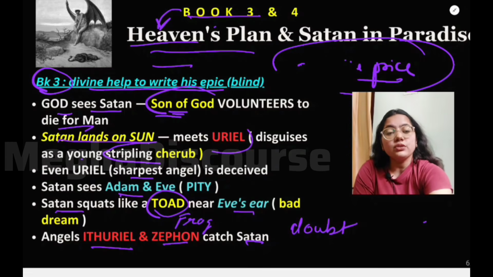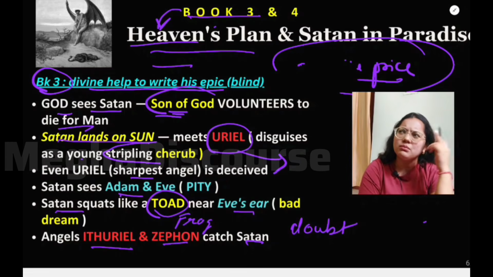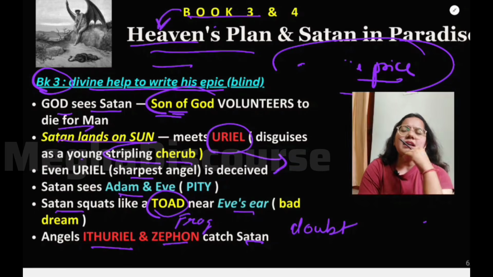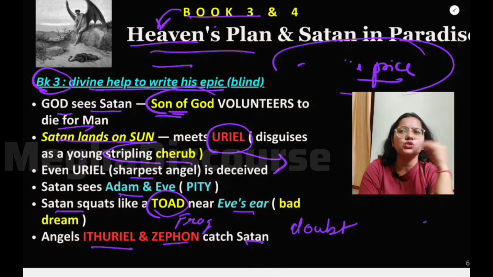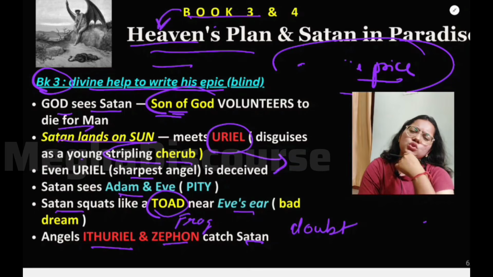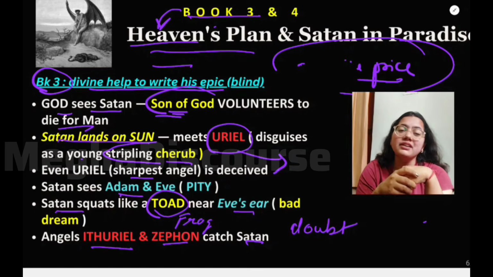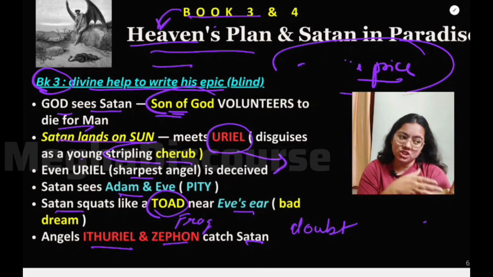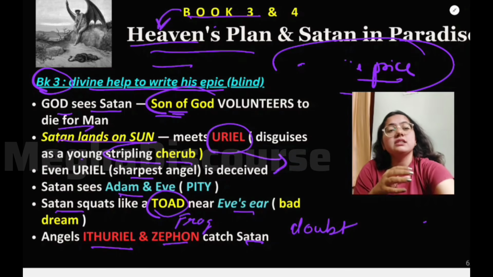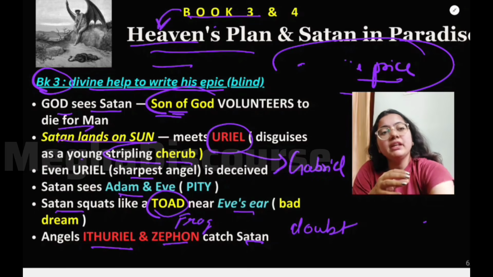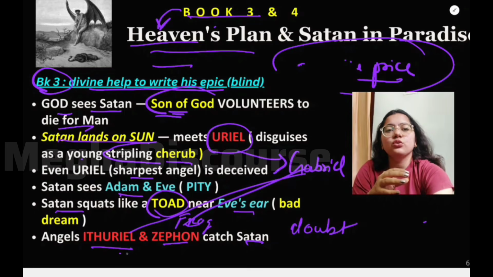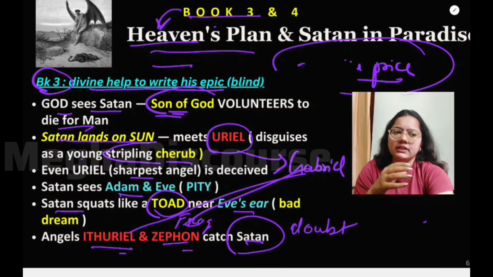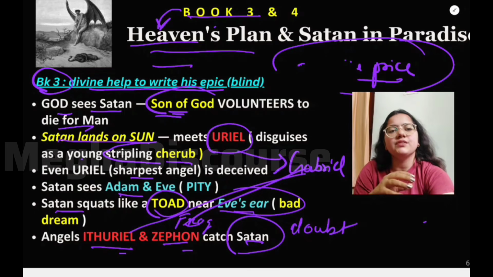Because Uriel had some doubt in his mind about this child who is the stripling cherub, and how this child could be showing such expressions. He was showing very strange expressions, but a child never shows such expressions. A child is always happy, but the expressions of this child were changing a lot. So he had a doubt, and he tells this to Gabriel, and Gabriel sends these two angels, Ithuriel and Zephon, to catch that Satan, and they catch Satan who was sitting near Eve's ear.